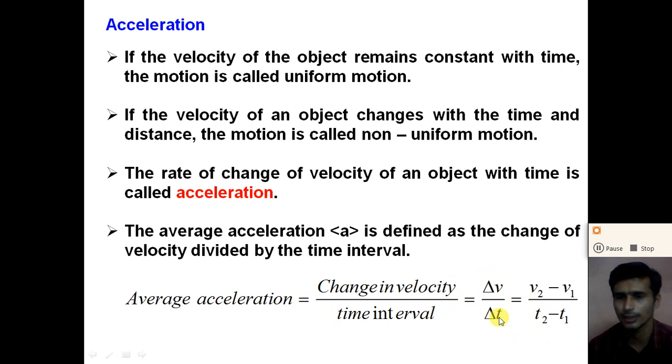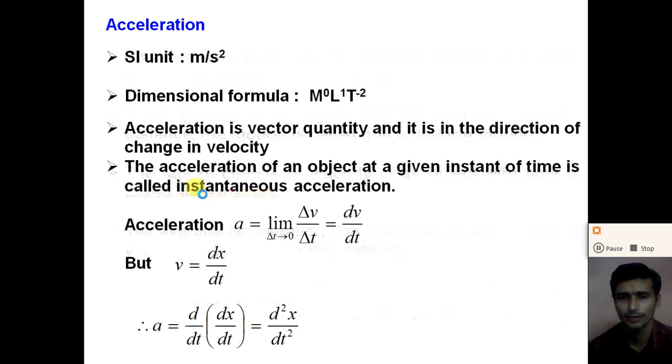Here, what is the unit of the acceleration? The unit of velocity is meter per second and the unit of time is second. So the unit of the acceleration is meter per second square, right? The SI unit of the acceleration is meter per second square. What is the dimensional formula of the acceleration?